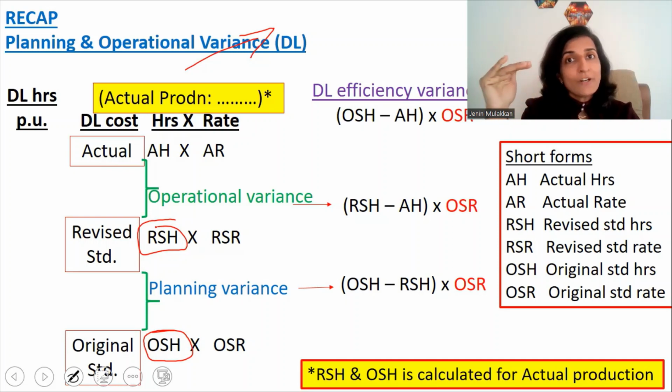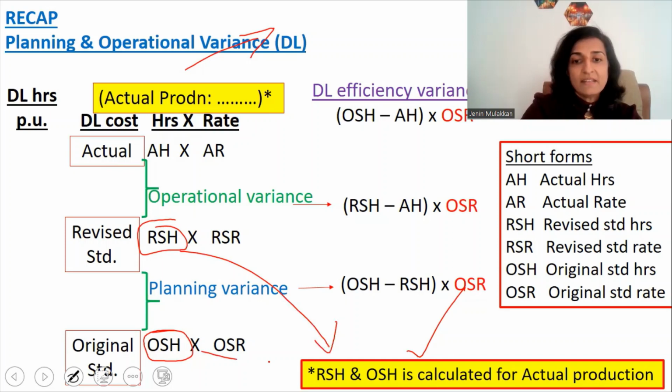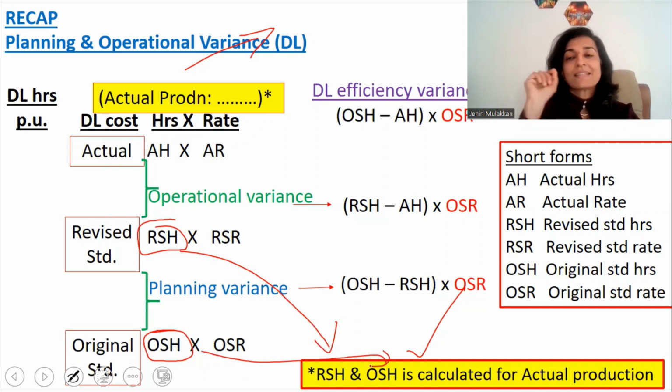This is something that I've already said in the direct material planning and operational variances video. This is something that you have to follow in the planning and operational variances of direct labor as well. So that is why I have added this note. The revised standard hours and the original standard hours is calculated for the actual production.